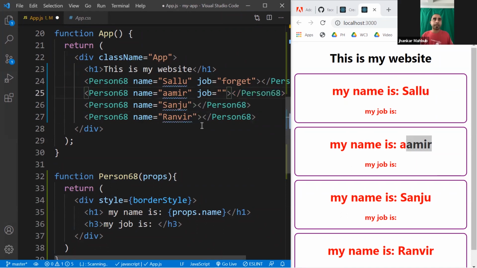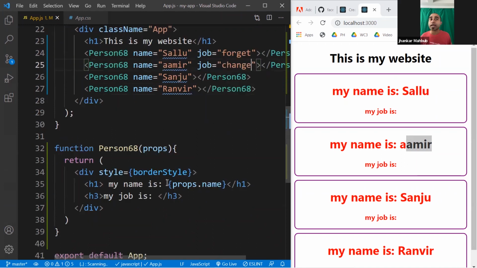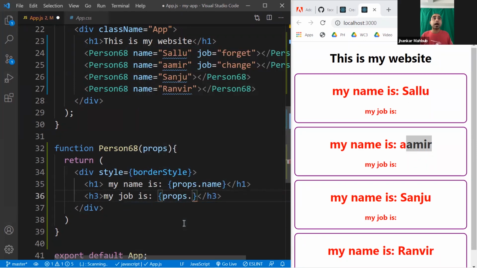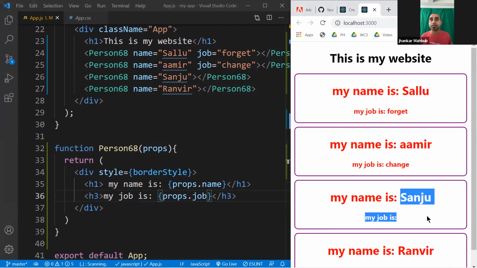This guy likes to change. And it doesn't appear here. Why does the job not appear here? The reason is we are not accessing it. We accessed props.name. Now we need to access props dot the name of the property, here the job. So the first two guys have jobs, and you'll see they show the job, but Sanju and Ranveer don't have a job.